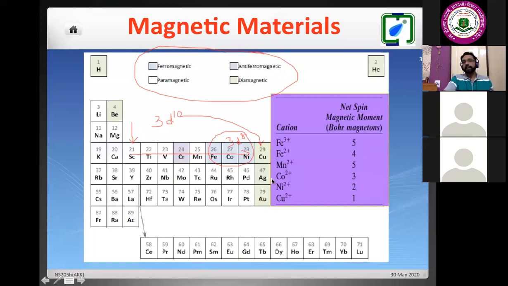But if we are having some kind of cations, in this case, depending upon the number of unpaired electrons. So magnetism is nothing but it will be decided by the unpaired electrons on the outer orbital. For any material, if the outer orbital is completely filled, then we will not get any kind of permanent magnetism.